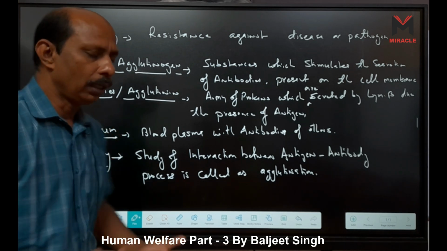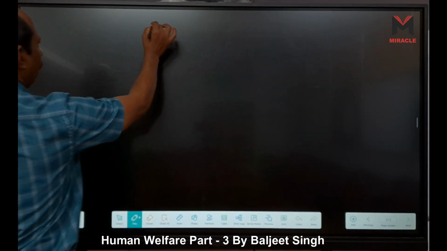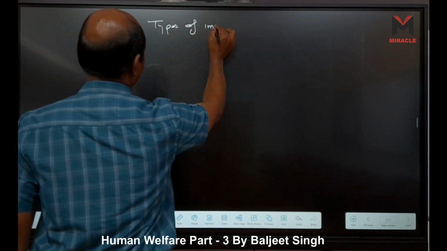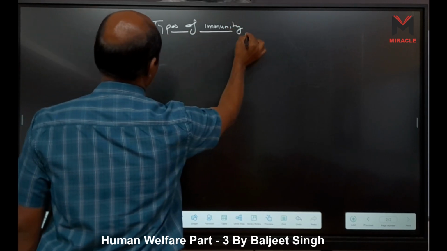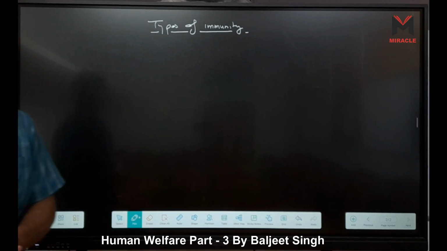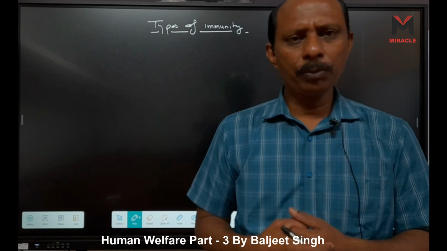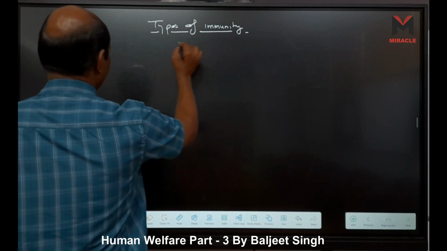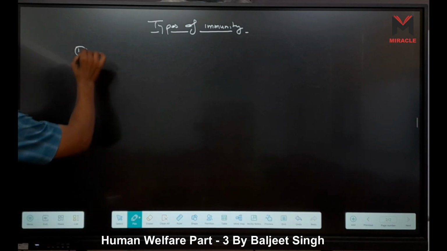Now, the different types of immunity. What are the types of immunity? When we consider the types of immunity, we have two types. Some immunity we get before birth, from the embryonic stage, and some immunity we acquire after birth. So there are two types of immunity. The first one is innate immunity.